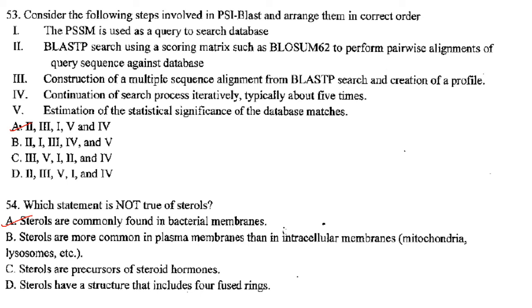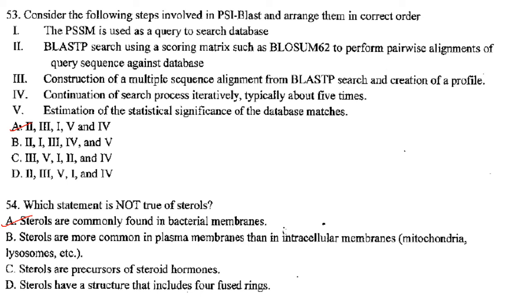Then next you have estimation of the statistical significance of the database matches, and then fourth one, continuation of search process iteratively, typically about 5 times. So the correct arrangement order is 2, 3, 2, 3, 1, 5 and 4. Option A is correct.